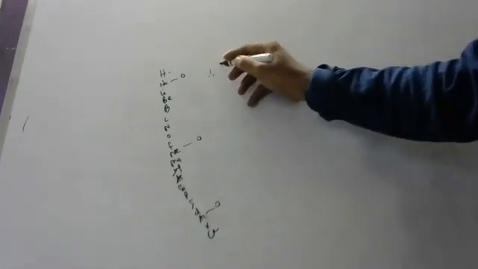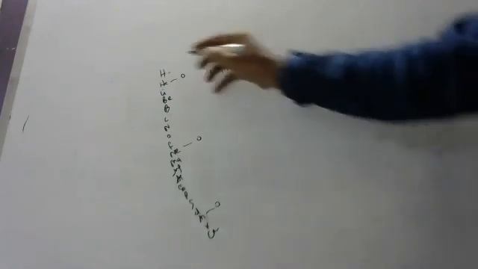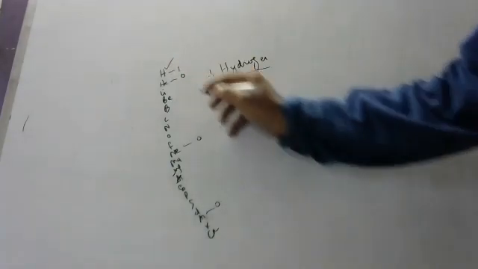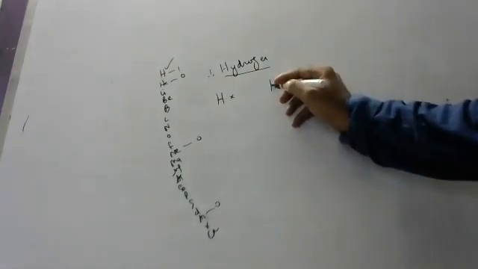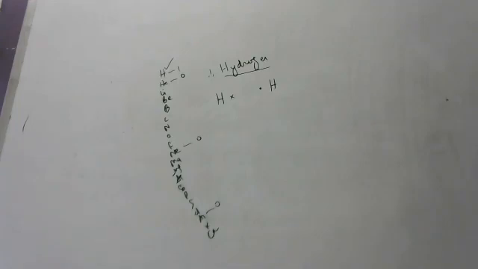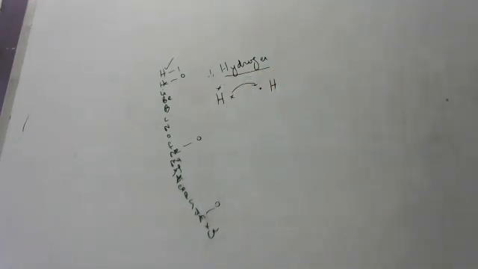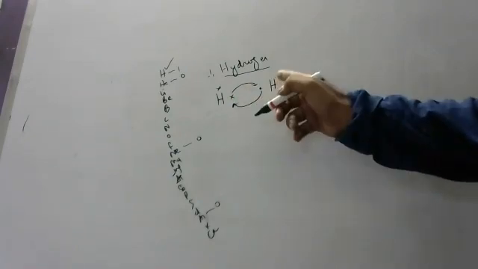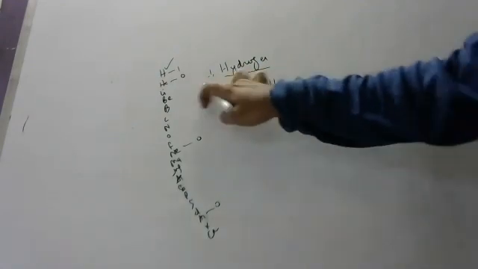First one, let's discuss hydrogen. A pure hydrogen atom is unstable. But once they form a molecule, they become stable. How? Children, the hydrogen atomic number is 1. Another hydrogen is there, it also has 1. If this gives to this, this will not get stability, and this will get helium stability. If this gives, this will not get stability, this will get helium stability. No one can give, no one can take. In this position, they share.